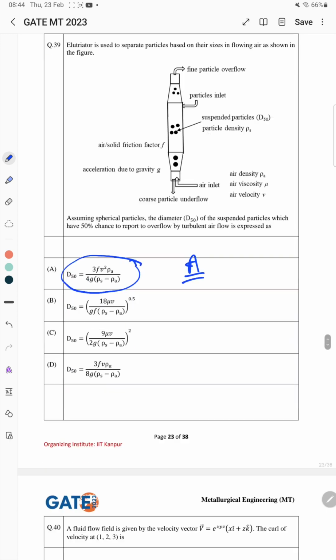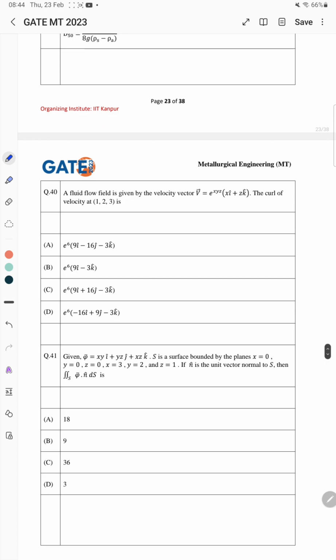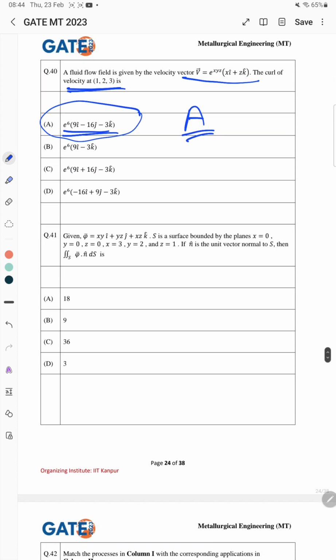So the right answer is A here. Next problem is this 40th problem. A fluid flow field is given by the velocity vector this, the curl of this velocity at 1. So the correct answer is this one. So the right answer is A here. Now the 41, problem number 41, which is given by this. So for this the right answer is A, that is 18.